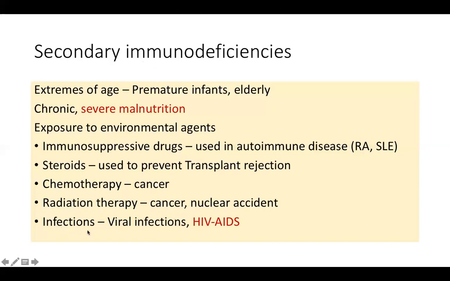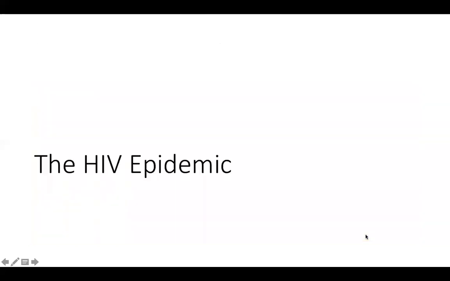And coming to the more important one, which you all know, infection. Many viral infections can cause transient bone marrow suppression, can lead to decreased cell counts and immunodeficiency. But the one major pandemic, or at least an epidemic, if not a pandemic, because it's not as fast as COVID is happening right now, the global epidemic is that of HIV/AIDS. The other viral infections generally cause transient bone marrow suppression and transient immunodeficiency. But HIV is a chronic disease and causes a long-standing ailment, finally resulting in death of the patient. The HIV epidemic.